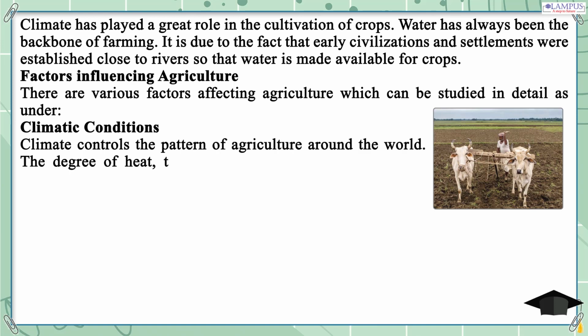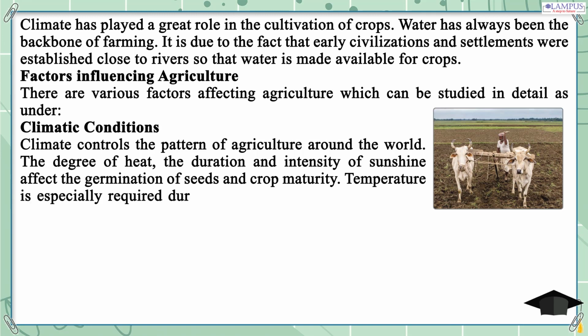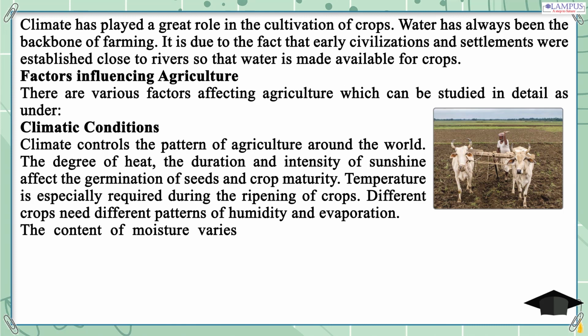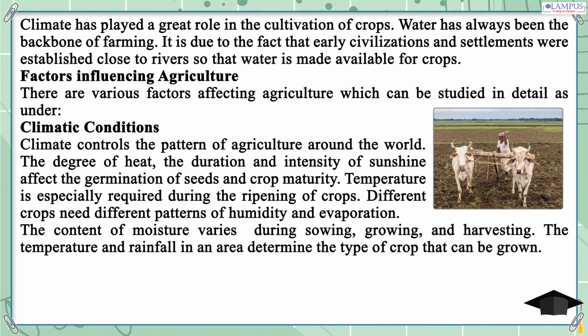Climate controls the pattern of agriculture around the world. The degree of heat, the duration and intensity of sunshine affect the germination of seeds and crop maturity. Temperature is especially required during the ripening of crops. Different crops need different patterns of humidity and evaporation. The content of moisture varies during sowing, growing, and harvesting.